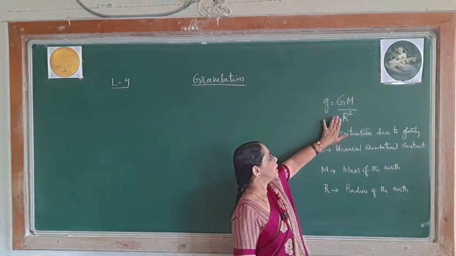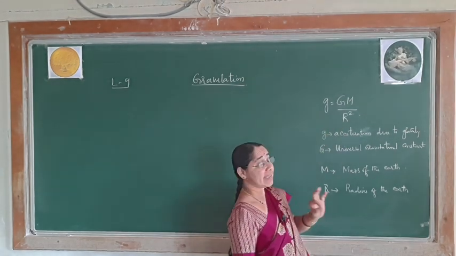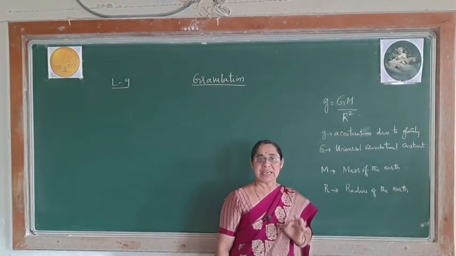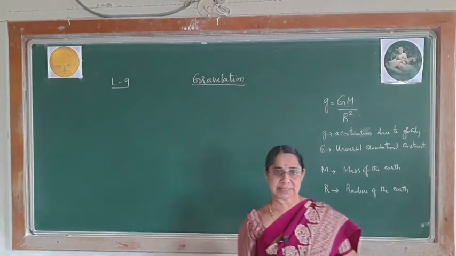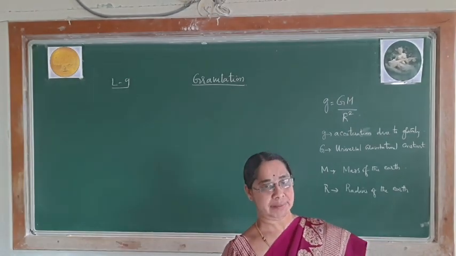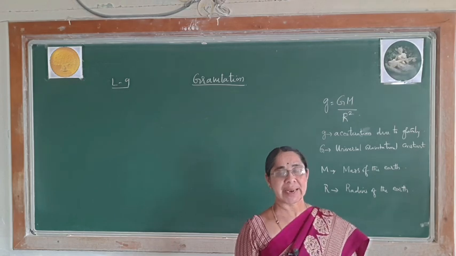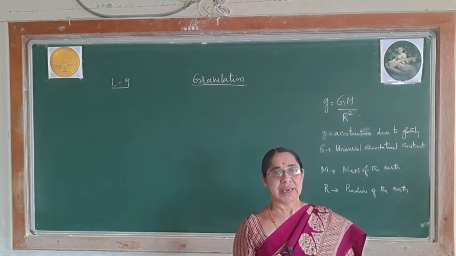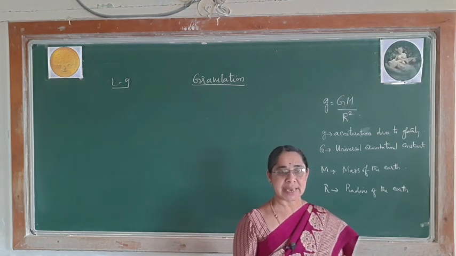But remember, this small g is independent of size, mass and shape of the body. Whichever body you select, it is independent of mass, size and shape.